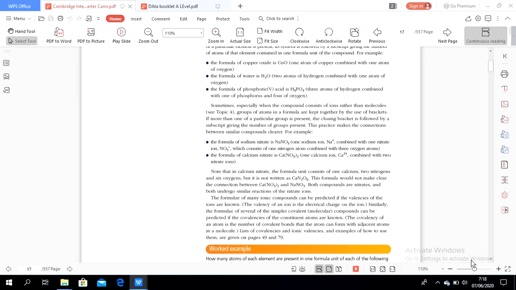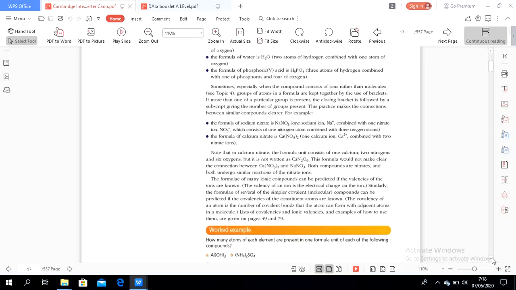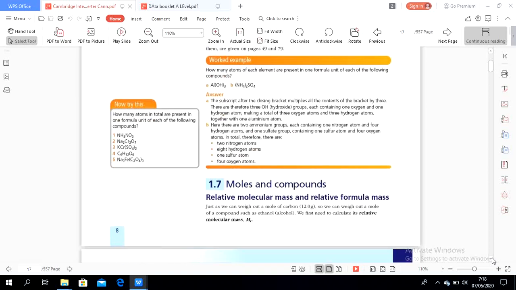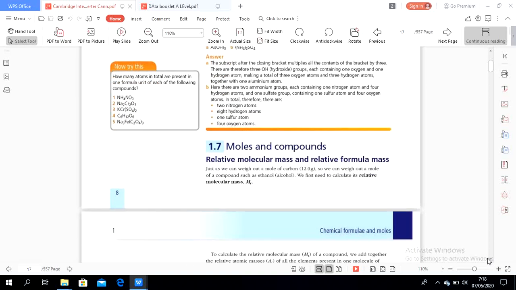Next, let's continue. Moles and compounds. Relative molecular mass and relative formula mass. You know already the difference between them. Relative molecular mass refers to the mass of a molecule.